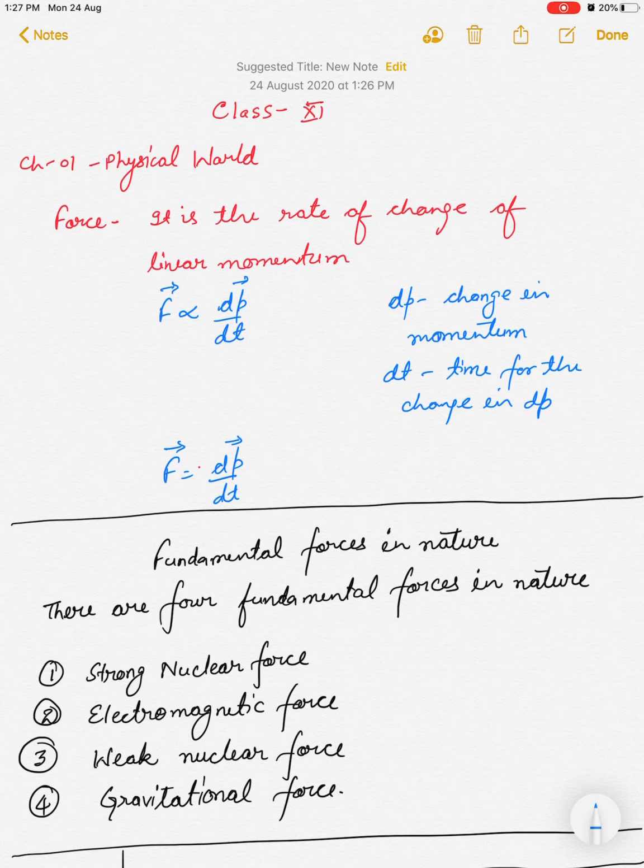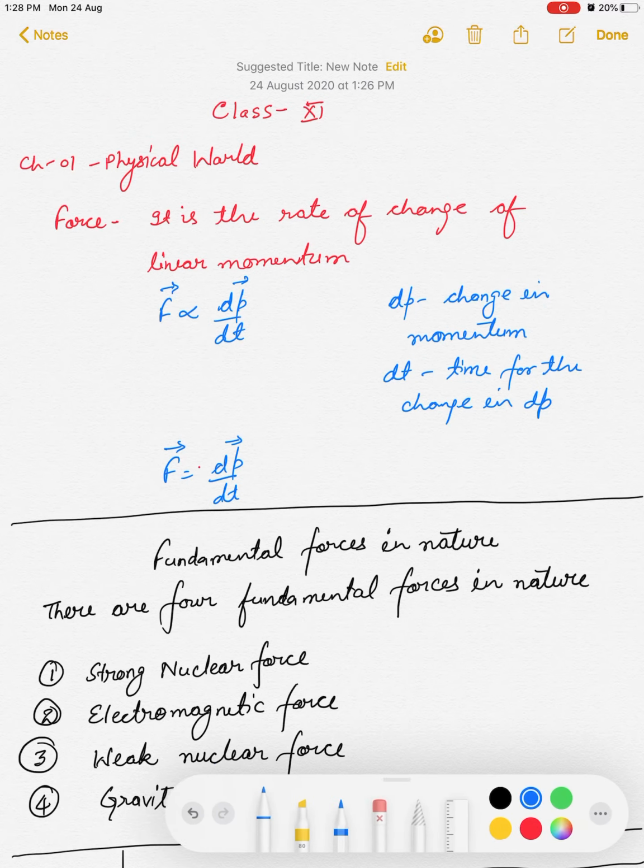Today, we will study the very first chapter of class 11th. Though this chapter is very vast, today we will discuss only those things which are relevant to us, because if we keep on studying and discussing, it will take a long time. So let's go through some important topics of this. The name of the chapter is Physical World.